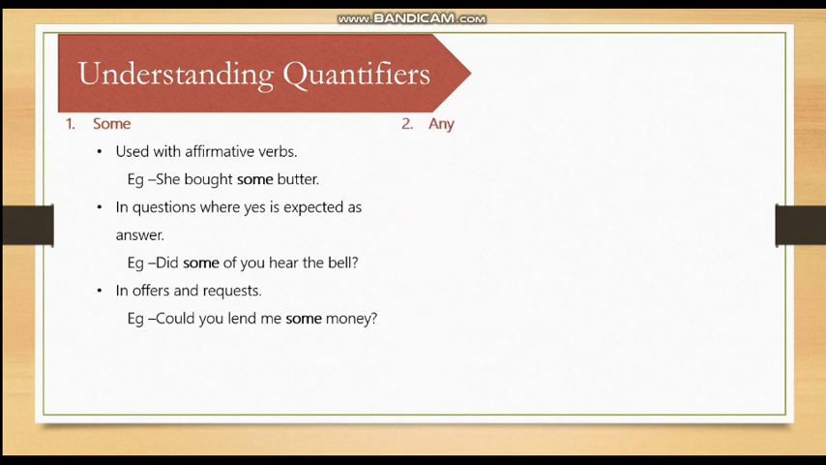Next we have any. Any is used with negative sentences. Negative sentences means the sentences which have not. For example, I haven't got any money. I have not got any money. Here not is given in the sentence. It means it is a negative sentence. So we will use any.